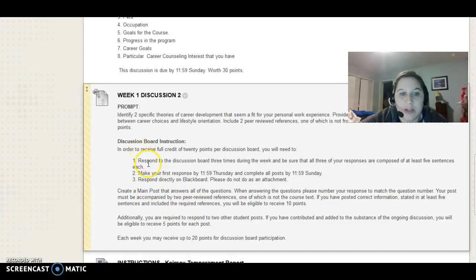And then down here it talks about specifically what is needed for your main post to make sure you answer the questions and to have it listed as 1 and 2, if there's different area numbers, and to make sure that the 2 peer-reviewed references, one of not being the text. If you post the information correctly, you have at least 5 sentences, and you submit it on time, which is Thursday by midnight for the initial post, you will receive up to 10 points.